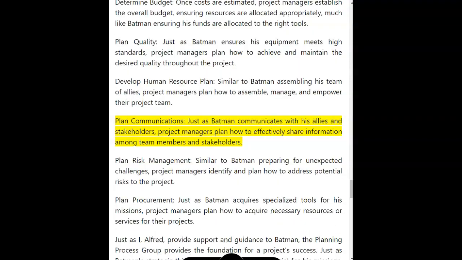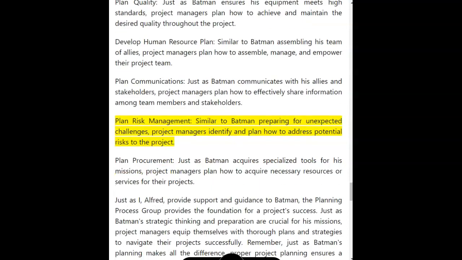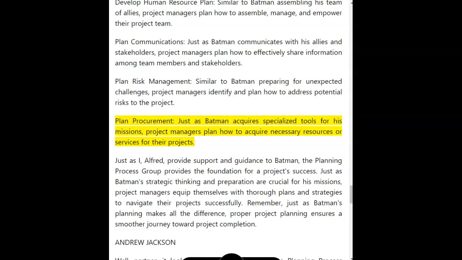Plan communications. Just as Batman communicates with his allies and stakeholders, project managers plan how to effectively share information among team members and stakeholders. Plan risk management. Similar to Batman preparing for unexpected challenges, project managers identify and plan how to address potential risks to the project. Plan procurement. Just as Batman acquires specialized tools for his missions, project managers plan how to acquire necessary resources or